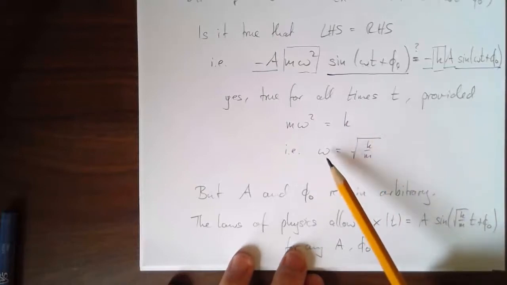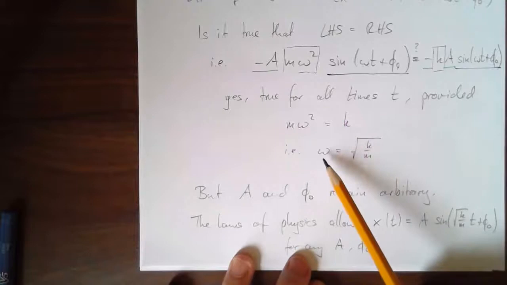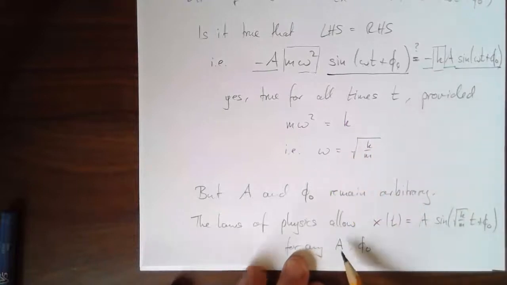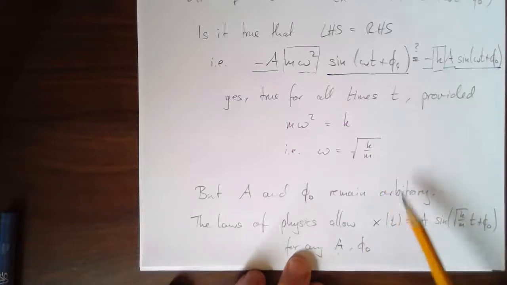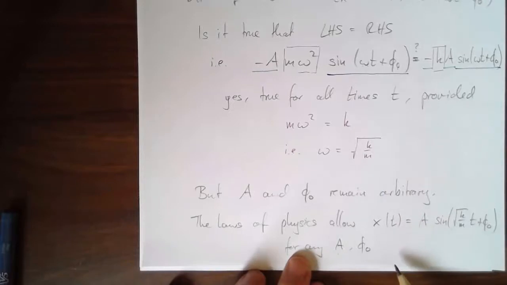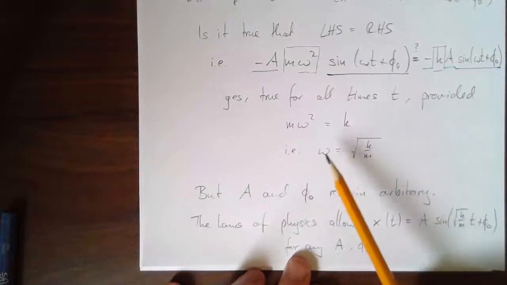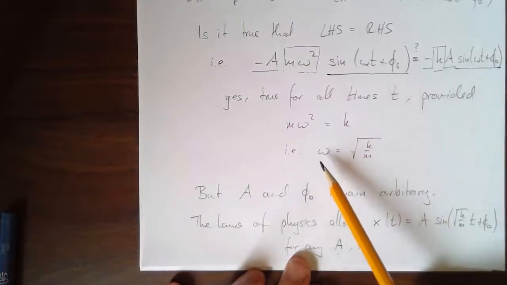The laws of physics say you can't pick that. That is determined by those values. You get to pick those. And so if I've got a specific situation, a specific spring and a mass, that fixes k and m. I can pull it down or to the right before I let go by a certain value of A. I get to pick that, and that leads to allowed physics. But there's nothing I can do to change this, for example.